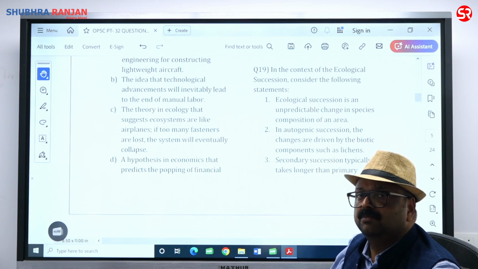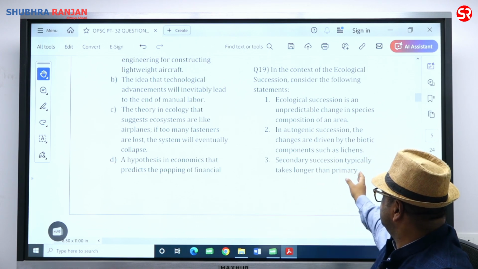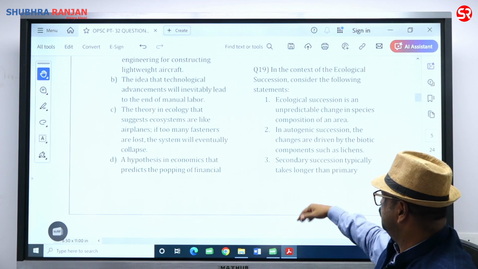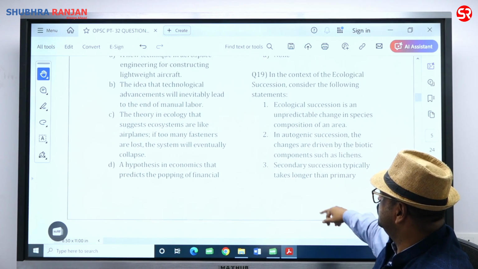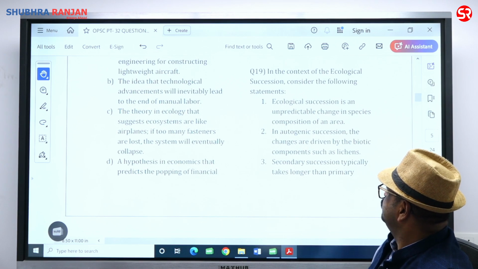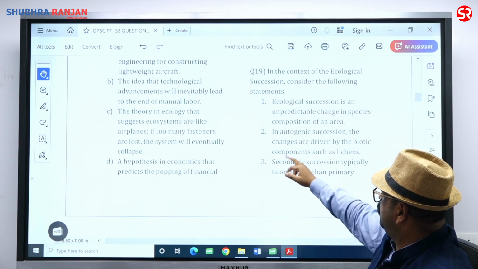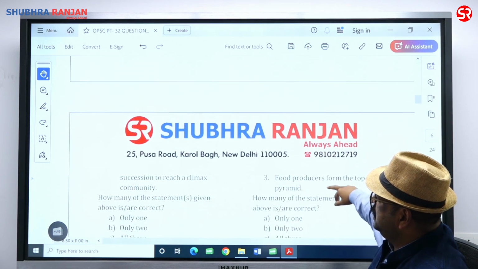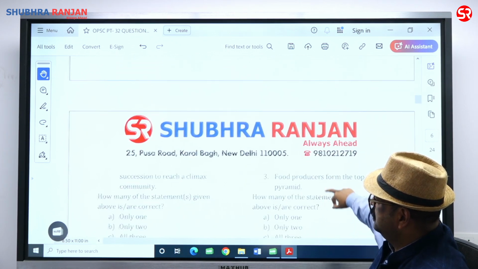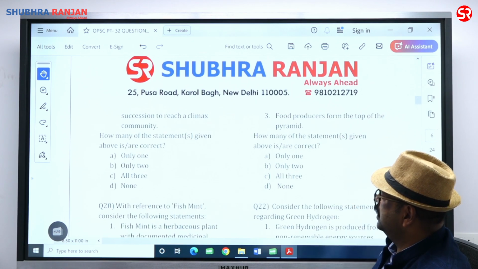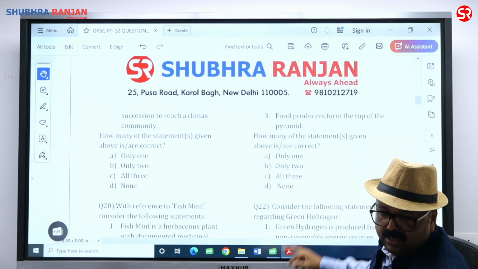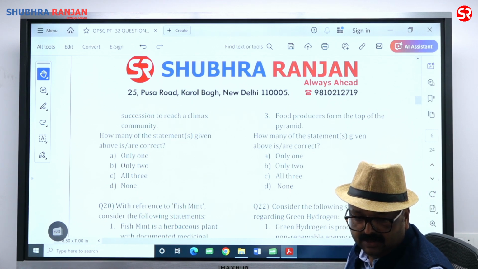So it will take more time. Secondary succession typically takes much less time than the primary succession. So 3 is also wrong. 1 is wrong, 3 is wrong, 2 is right. Let's read the statement. How many are correct, we have to find. So only 1 is correct. Alpha is the right answer.